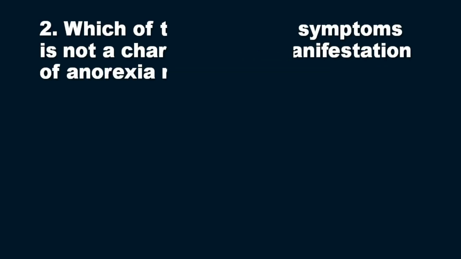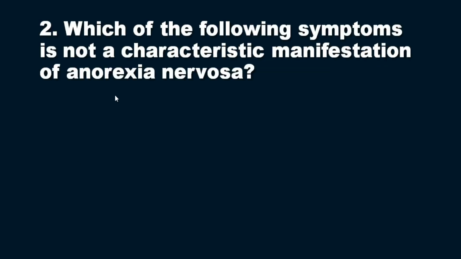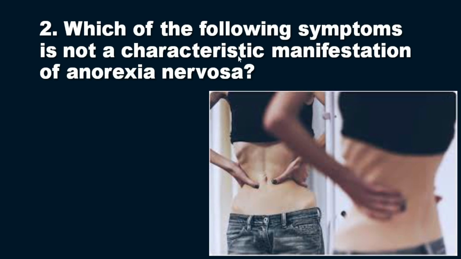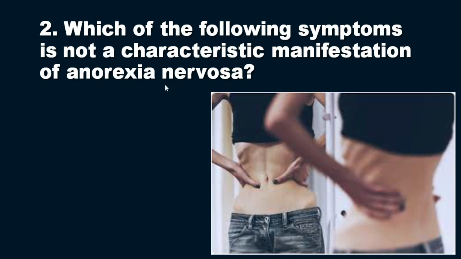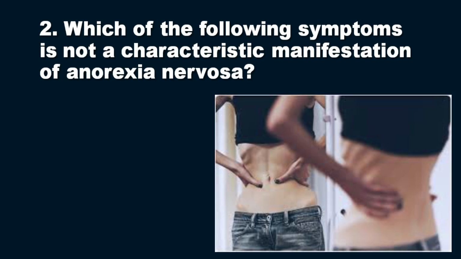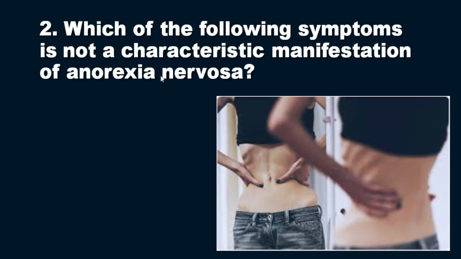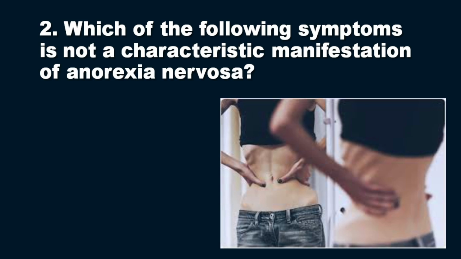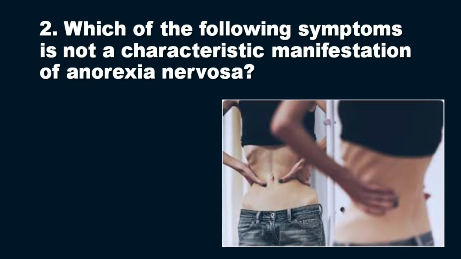We'll move on to the second question in our series. The question is, which of the following symptoms is not a characteristic manifestation of anorexia nervosa? So here the question is, which is not a characteristic feature of anorexia nervosa? To answer this question, you should know what anorexia nervosa is and what features can be seen in patients. Before that, we will see the options for this question.